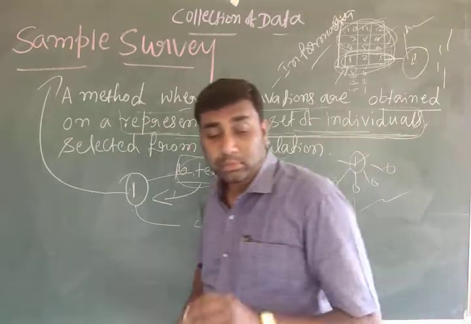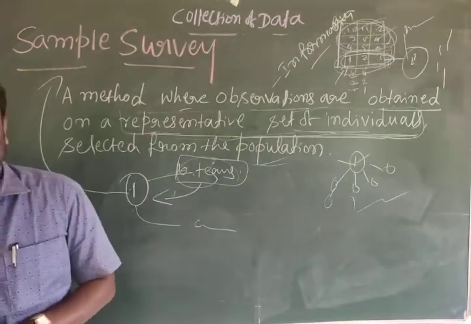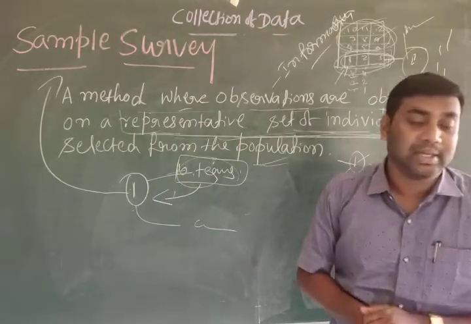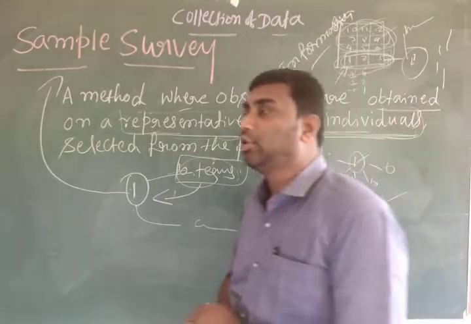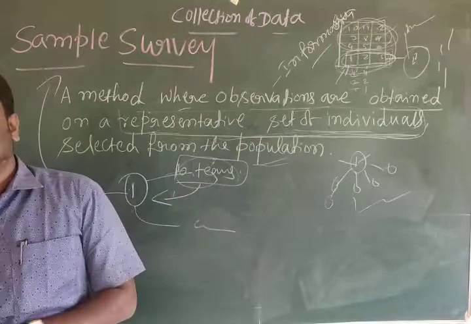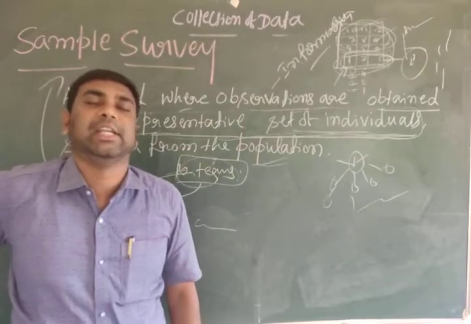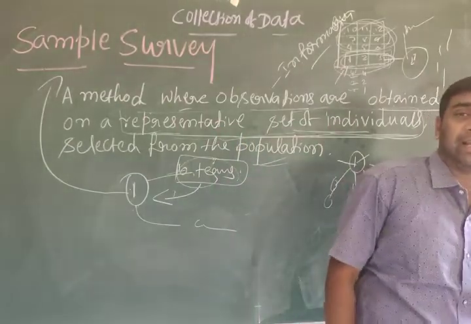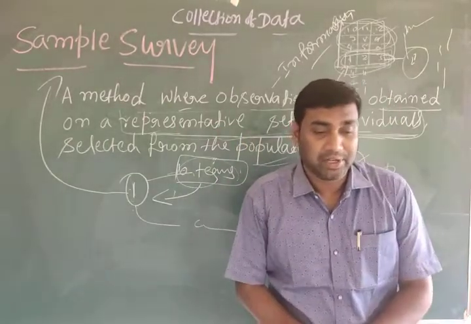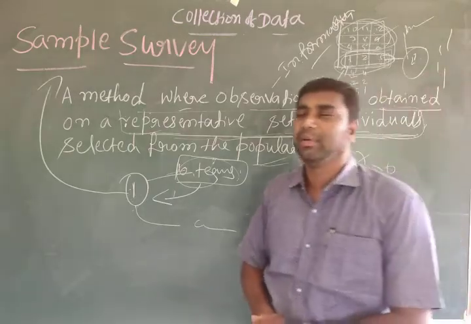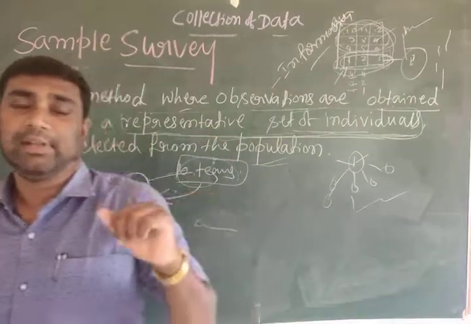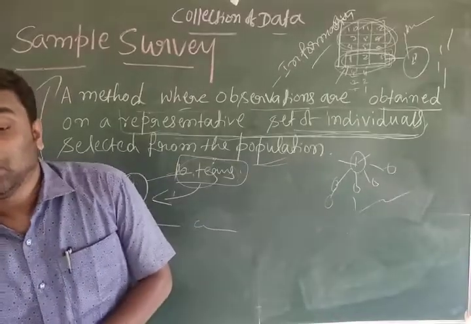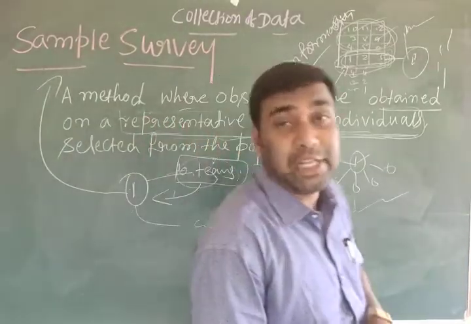Suppose you want to study the average income of the people in a certain region, just imagination. According to the census method, you would be required to find out the income of every individual. If you go to the census method, what for? To calculate the average income of the people. If you choose the census method, you would be required to find out the income of every individual.